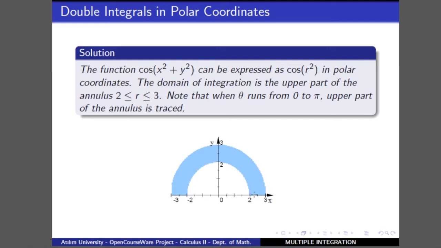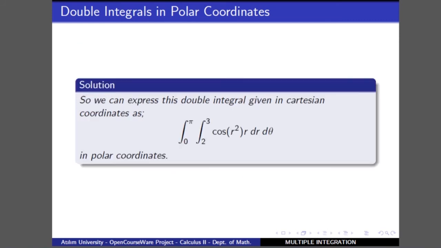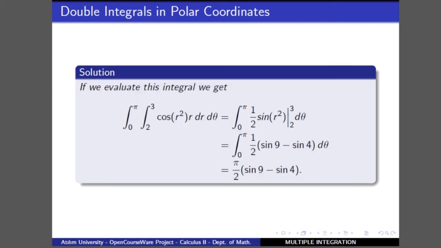And also the angle theta changes from the x-axis, theta equal to 0 radian, to pi radian. That's why we write this integral in the form that r from 2 to 3 and theta from 0 to pi. But note that for dA we write r dr d theta, and for cosine of x square plus y square we write cosine r square. If we evaluate the inner integral, we have this result, and the conclusion follows, which is pi over 2 times sine 9 minus sine 4.